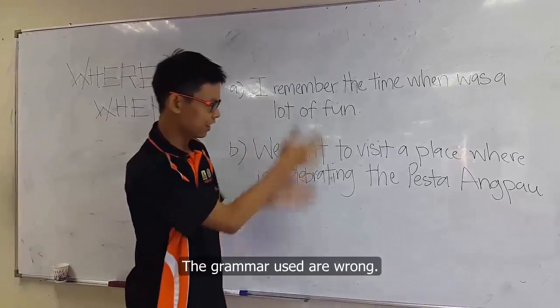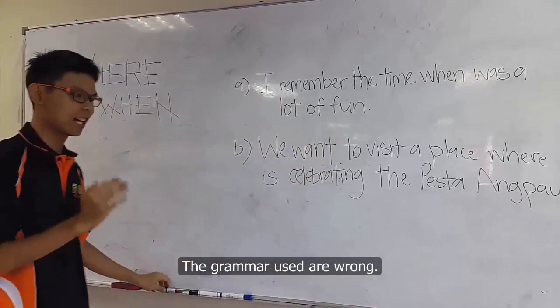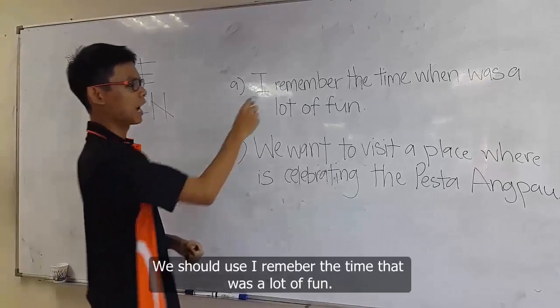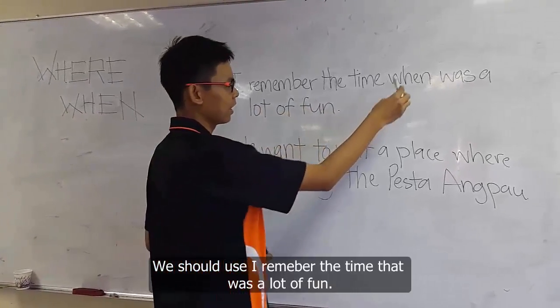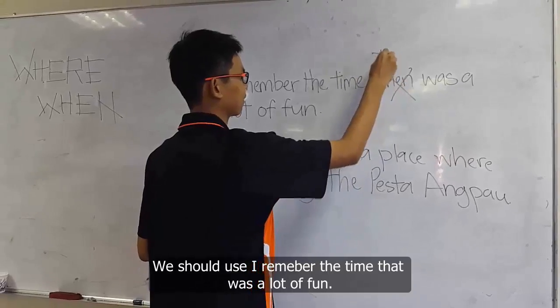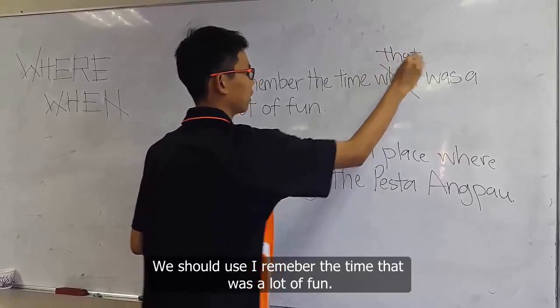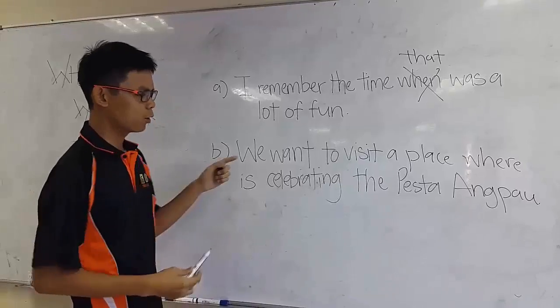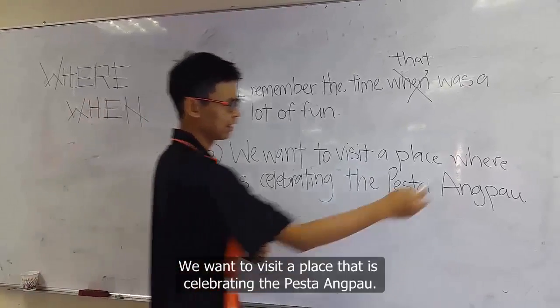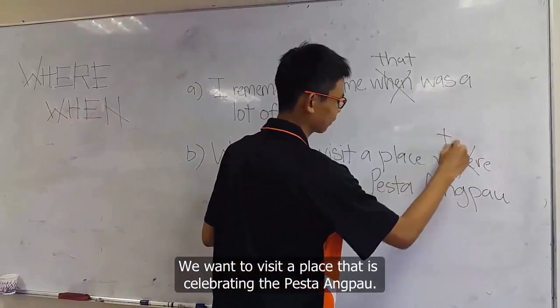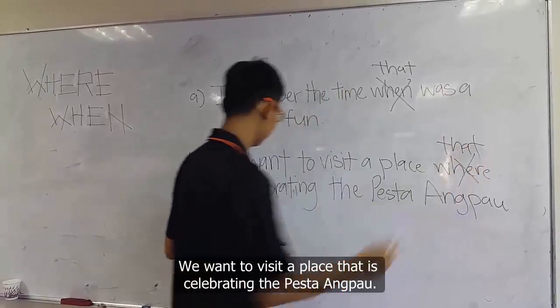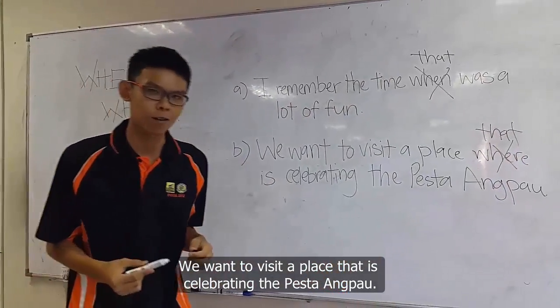The grammar used are wrong. We should use I remember the time that was a lot of fun. We want to visit a place that is celebrating the Pesta Angbao.